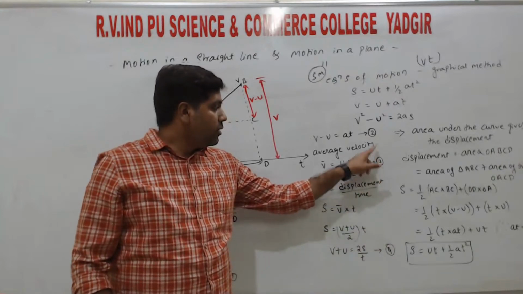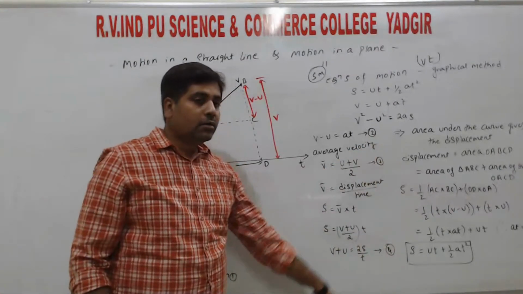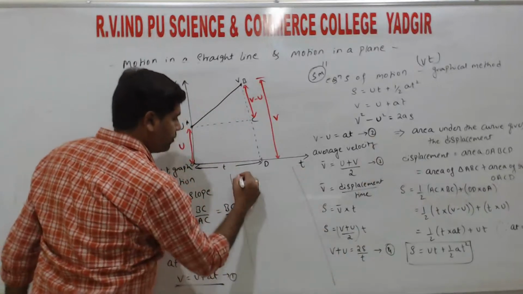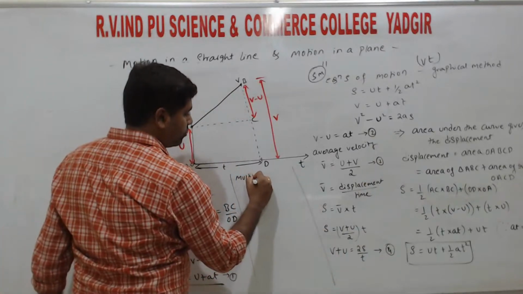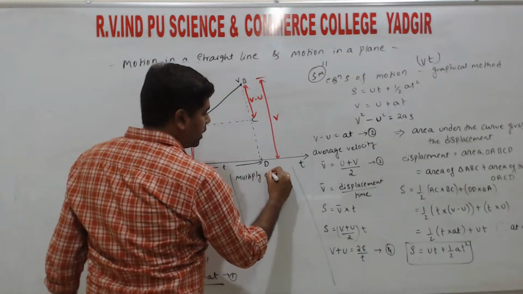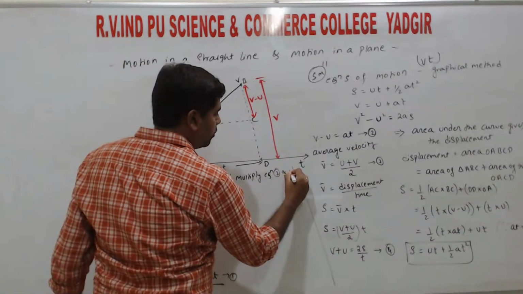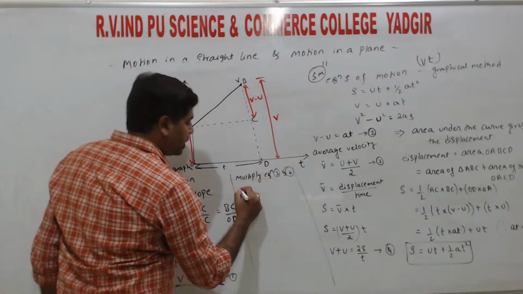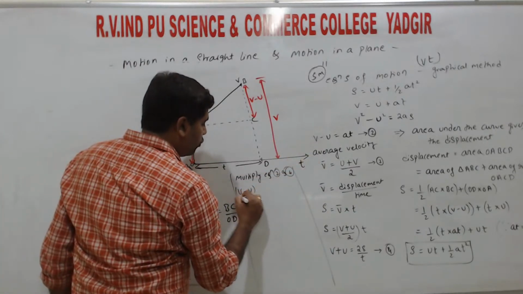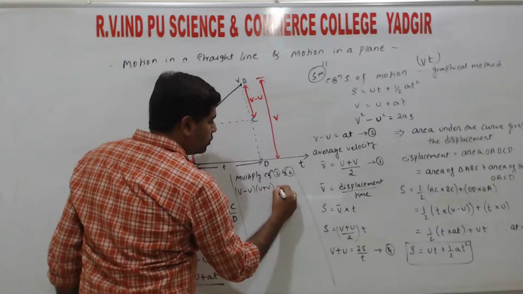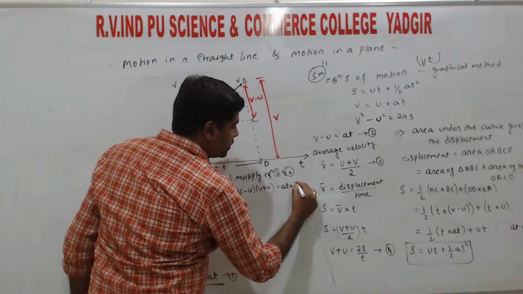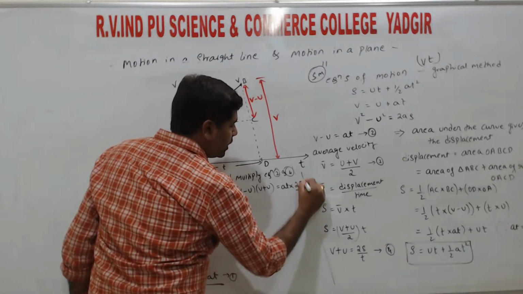So multiplying equations 2 and 4. Multiply equation 2 and 4. So LHS with LHS, RHS with RHS, right? So (v minus u) into (v plus u) is equal to a into 2s divided by t.